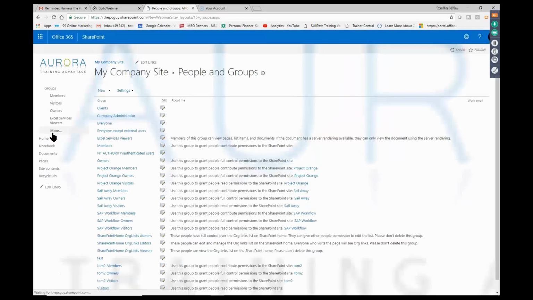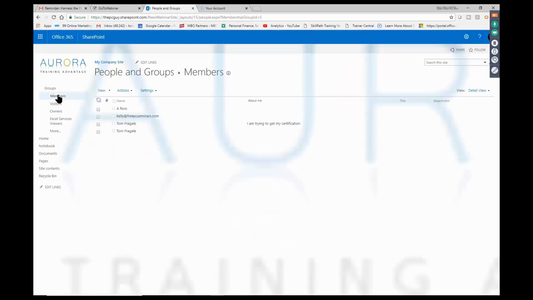There is more. So we have different types of groups, but basically the members are contributors. They can maybe change documents or add documents. A visitor is read only. And an owner means that they can do basically everything on the site. So maybe you just have a couple owners and a few members and then a lot of visitors.